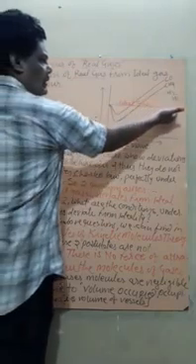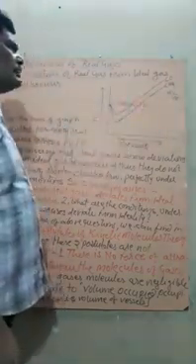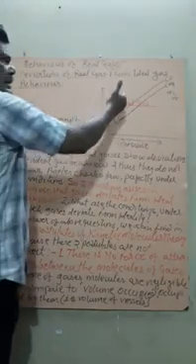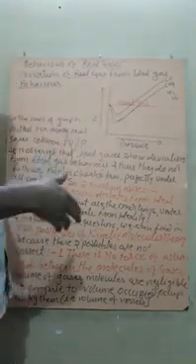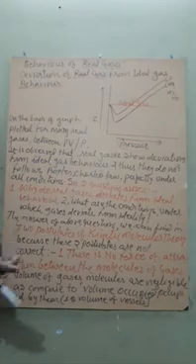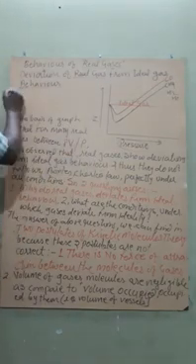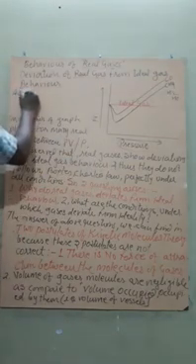This line is for the ideal gas, that is, this behavior is for an ideal gas. What does ideal gas mean? It follows Boyle's, Charles's and Avogadro's laws. Like here, according to Boyle's law,